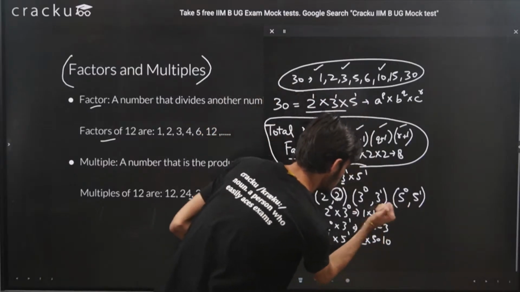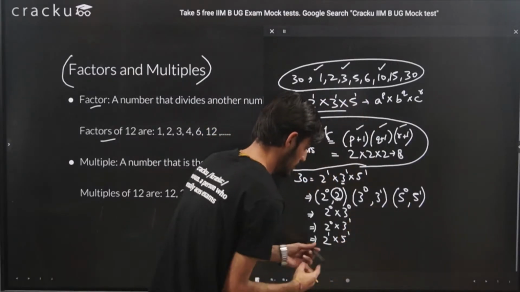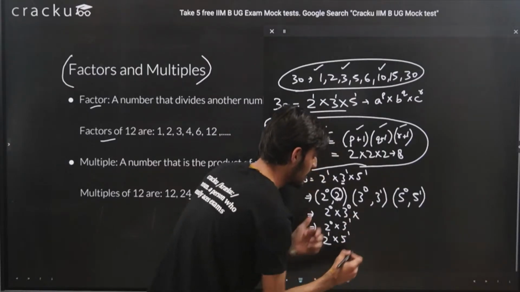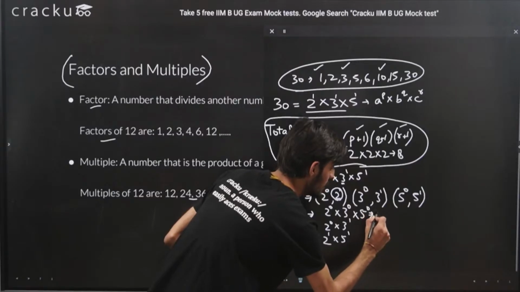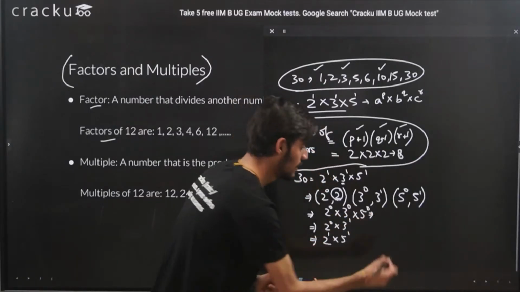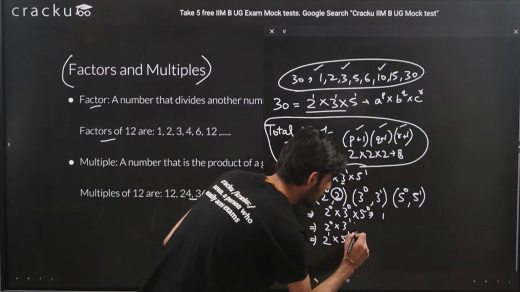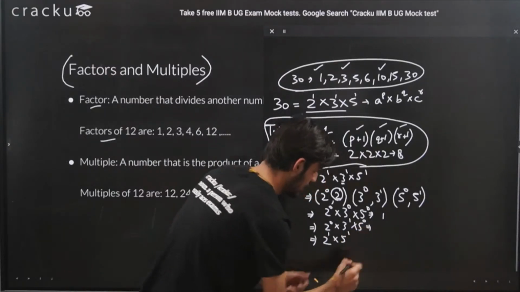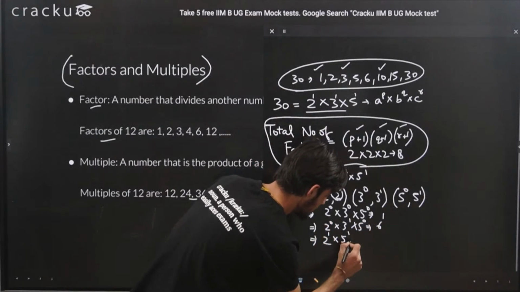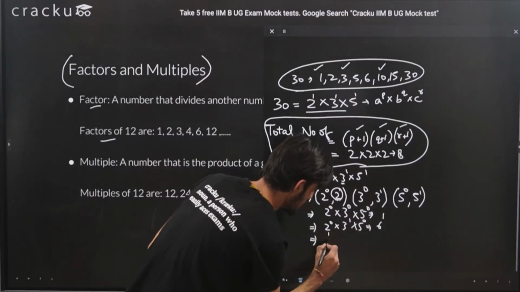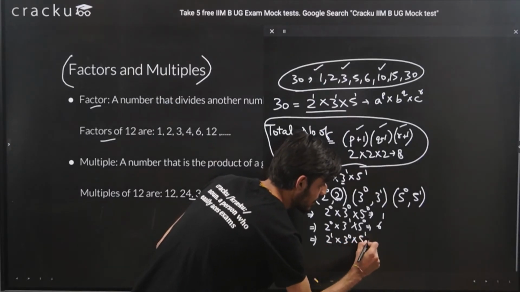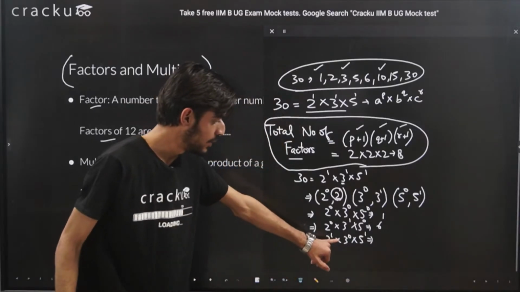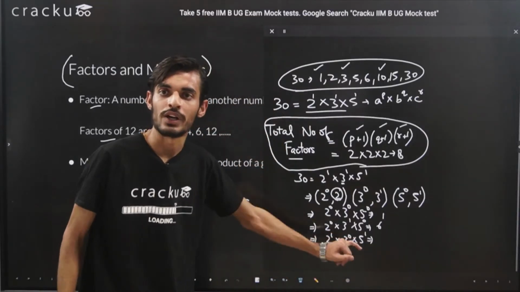Okay, so I think I missed it here, right? From here you will have to take one value from this bracket also, that is 5 raised to the power 0, that is 1 into 1 into 1, that is 1. In this case also, if I take 5 raised to the power 0 from here, it will come out to be 6 only. But for the third case, if I take 2 raised to the power 1, 3 raised to the power 0, and 5 raised to the power 1, then it will come out to be 2 into 1 into 5, that is 10.